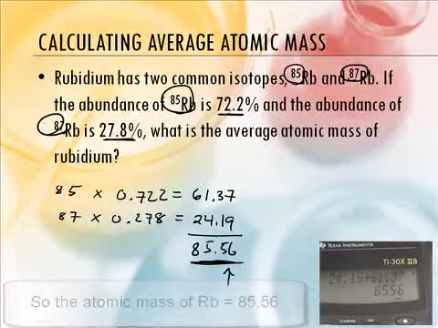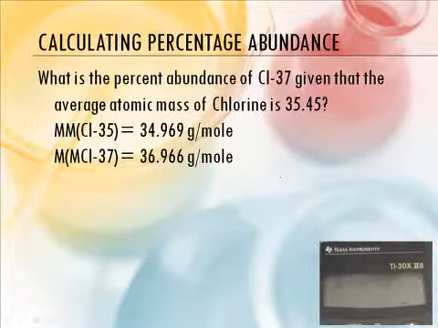Okay. Now let's do one kind of in reverse. This is the one that everyone struggles with. So the percentage abundance of chlorine 37, what is it?